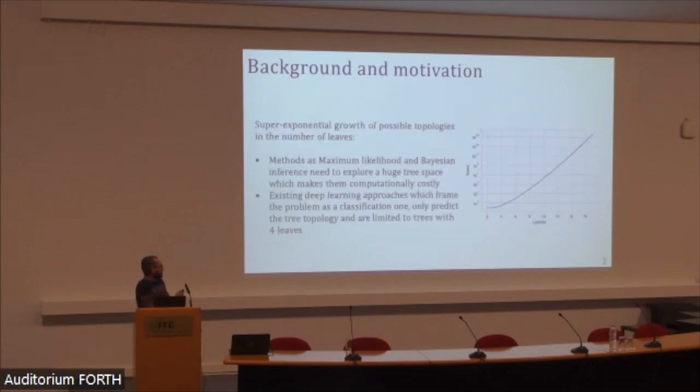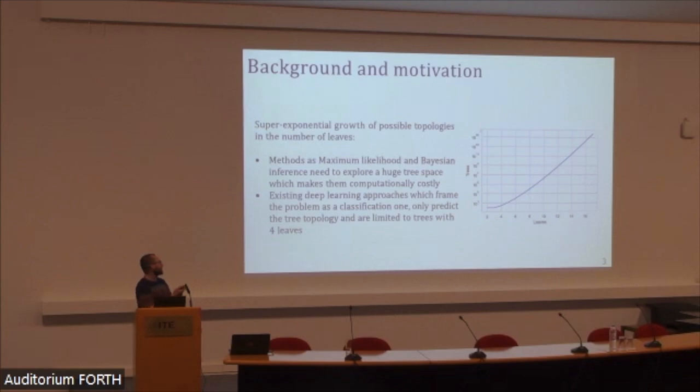So the problem, as already mentioned this morning, is really hard, given the super exponential growth of the possible topologies in the number of leaves. So for instance, for trees with 10 leaves, we already have more than 1 million possible topologies.